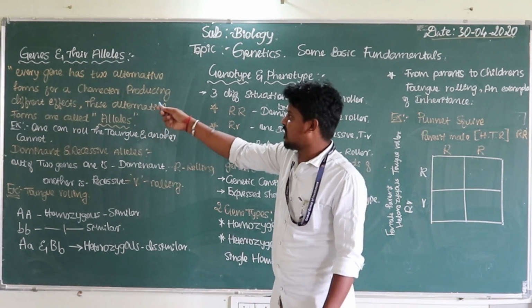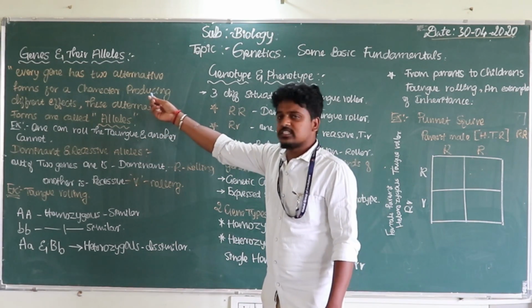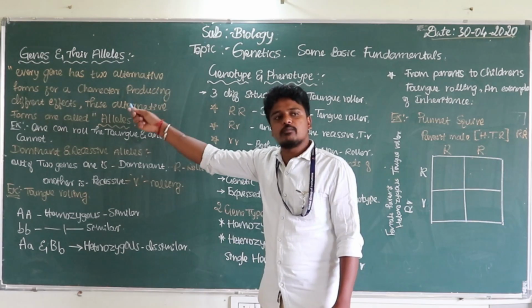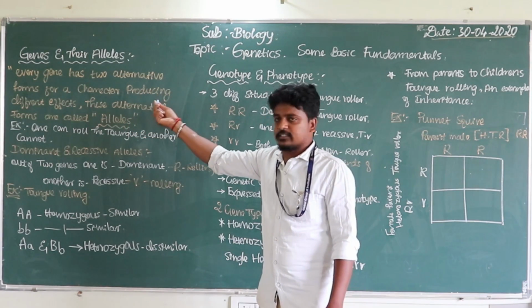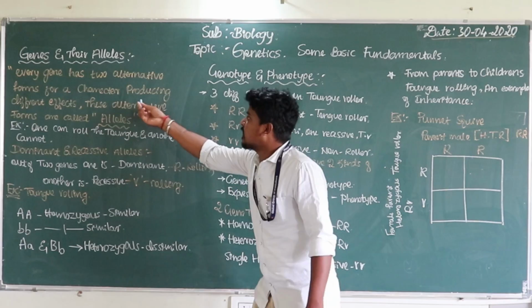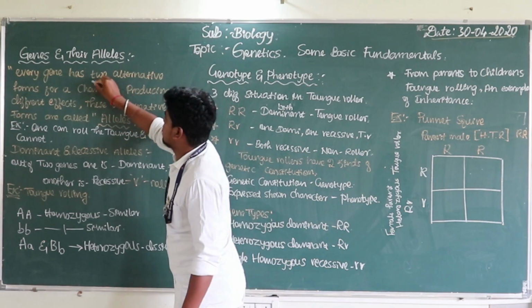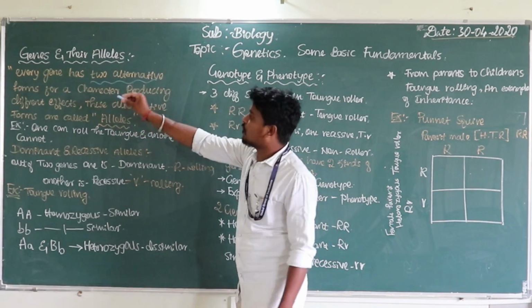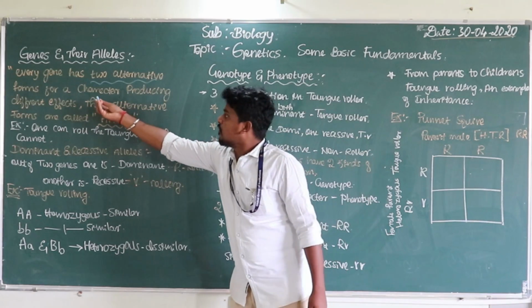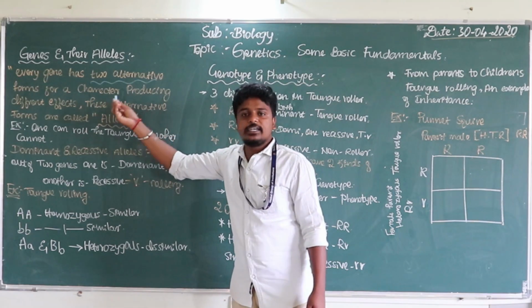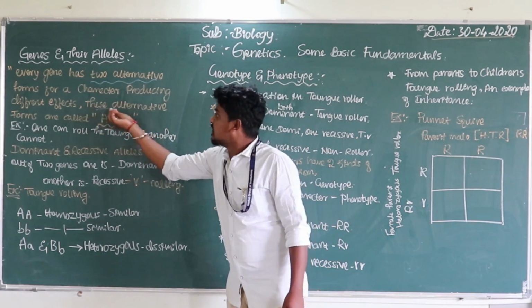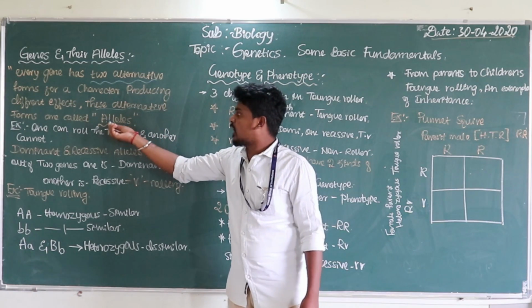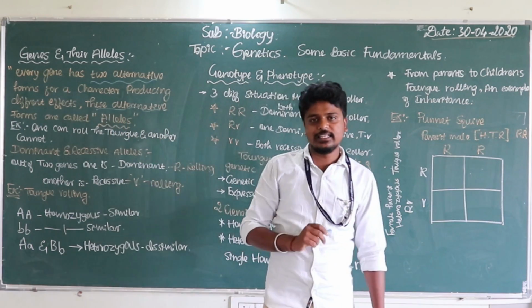Every gene has two alternative forms for a character, producing different effects. These alternative forms are called alleles.